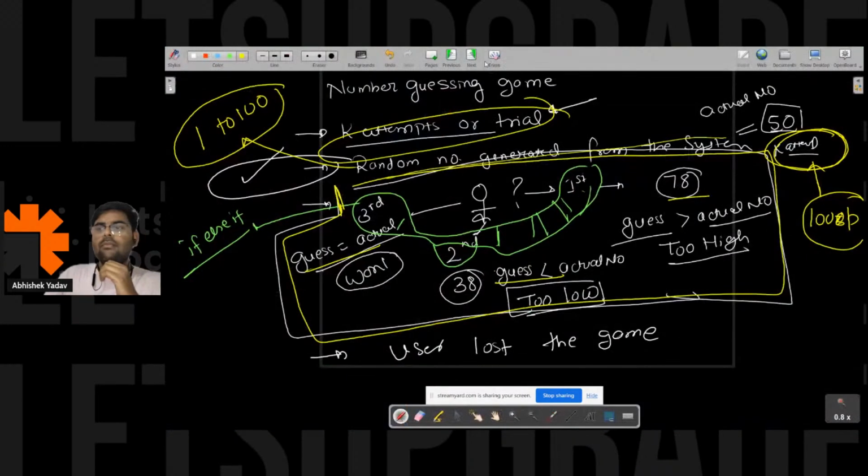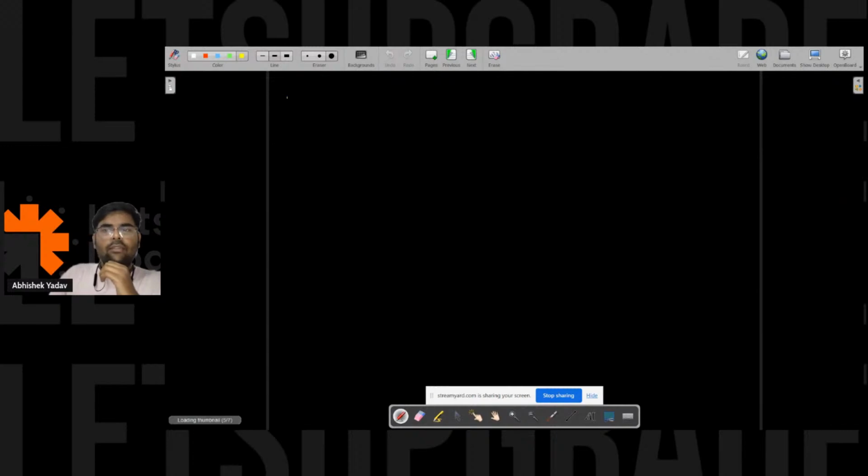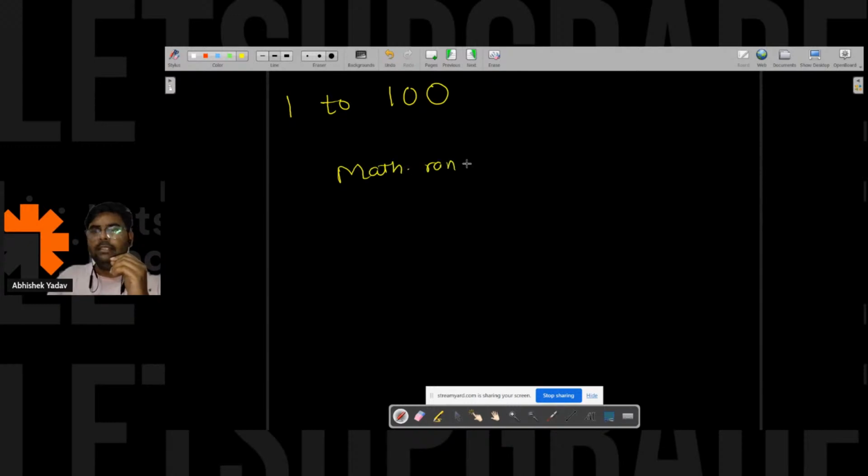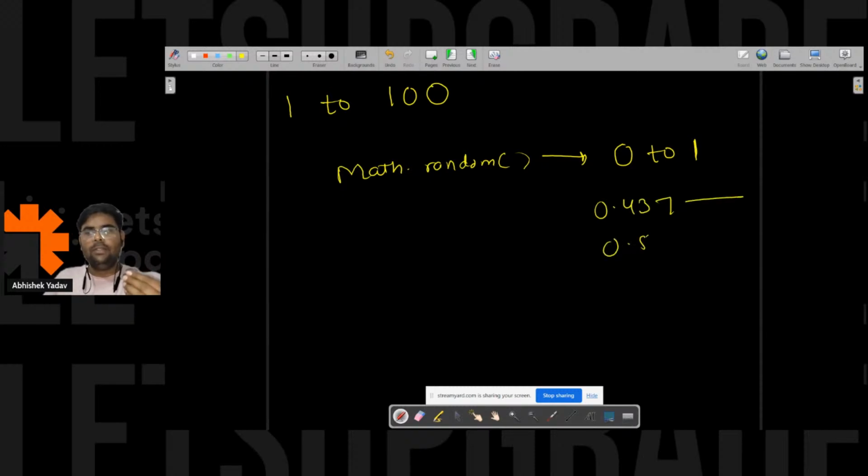So let's move here. I want a random number between 1 to 100, and when I'm using math dot random, what am I getting? I'm getting a number between 0 to 1, that is 0.437 like this, 0.567 like this, right? Tell me one thing, if I do the multiplication with 100, what will I get, guys?